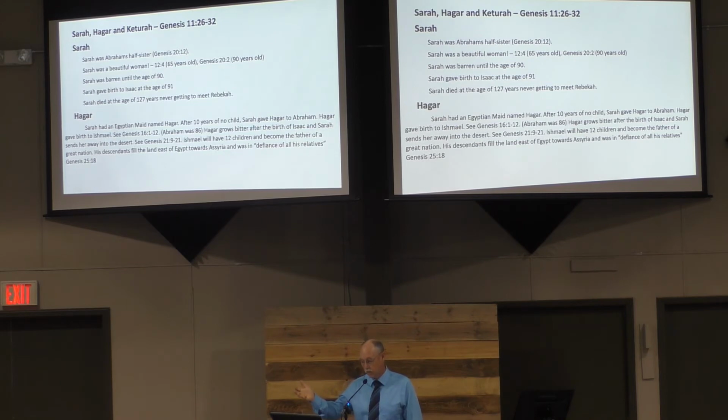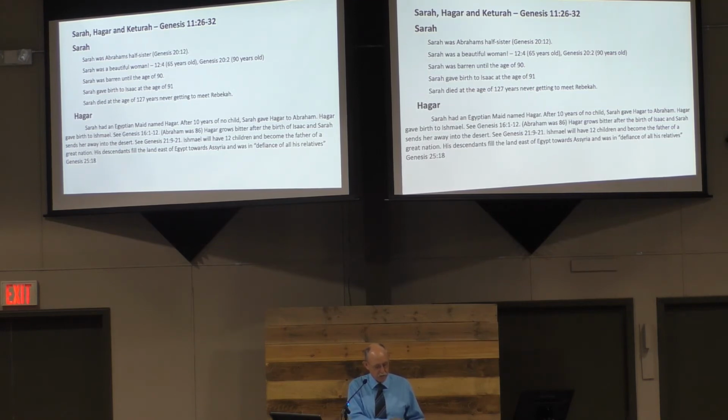Hagar gets pregnant by Abraham, gives birth to Ishmael. Turn back to Genesis chapter 16. I don't want to read this entire section here, but here's kind of the information that we just summarized in those first couple sentences.